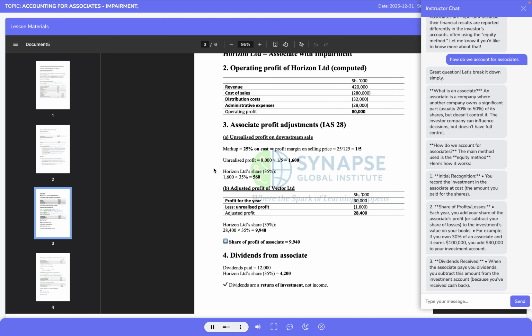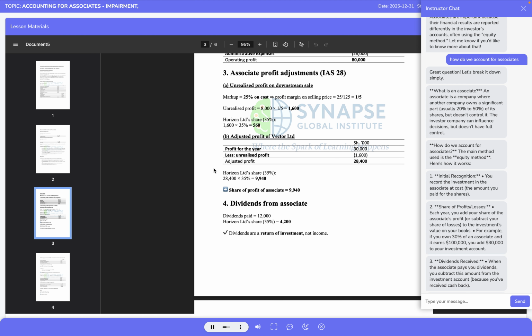Vector Ltd's reported profit for the year is 30 million shillings. After deducting the unrealized profit of 1,600,000 shillings, the adjusted profit of Vector Limited becomes 28,400,000 shillings.